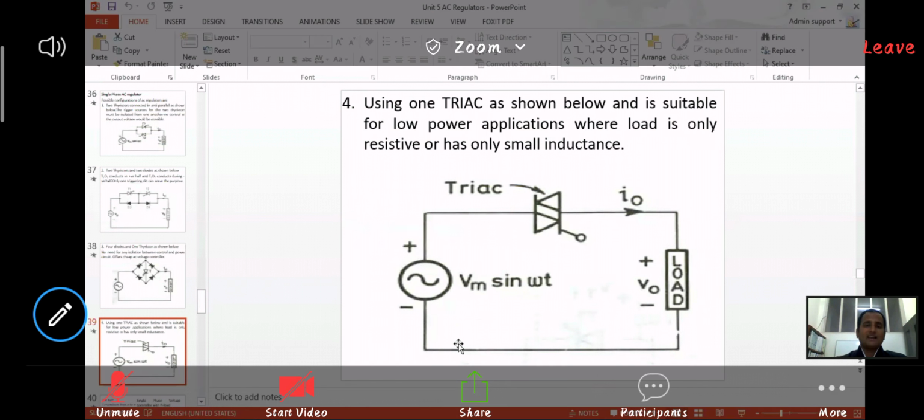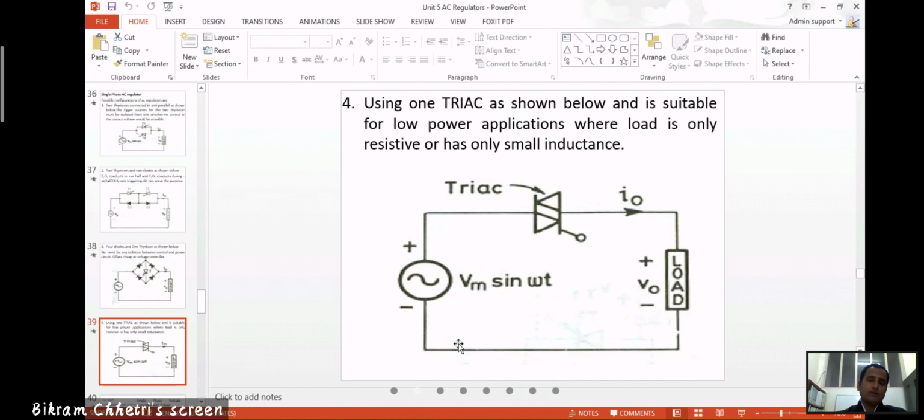There are certain advantages as well as disadvantages of using these different types of configurations. Now, using a triac is suitable for low power applications. You know what a triac is and what its characteristics are, and most of the time a combination of a triac and a diac is used.